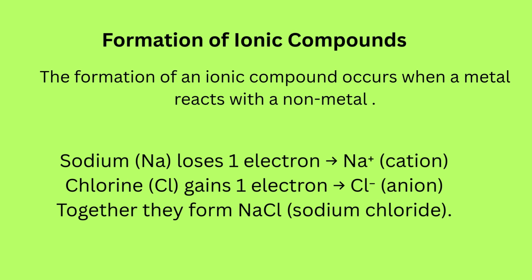We know metals like sodium lose electrons easily and become positive ions or cations. Non-metals like chlorine gain those electrons and become negative ions or anions. The attraction between anions and cations forms the ionic compound, and the bonding is an ionic bond. Example: sodium loses one electron and becomes a sodium ion, which is positive, and chlorine gains one electron and becomes a chloride ion. Together they form sodium chloride.